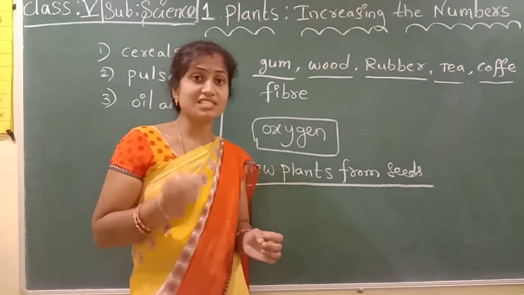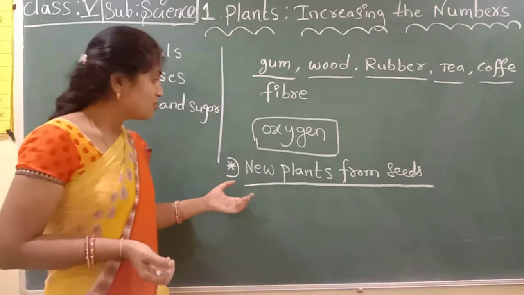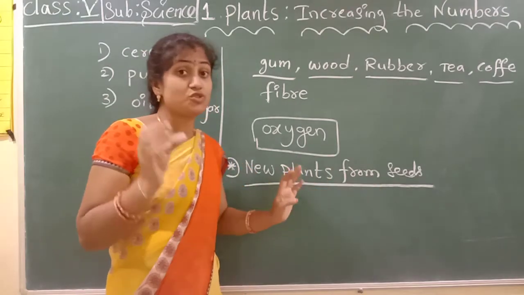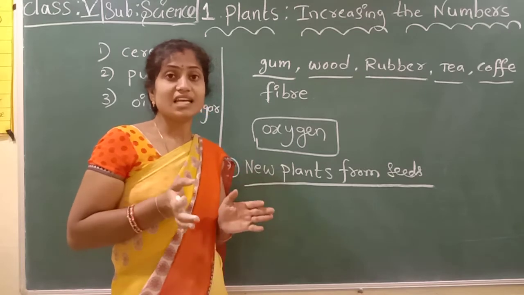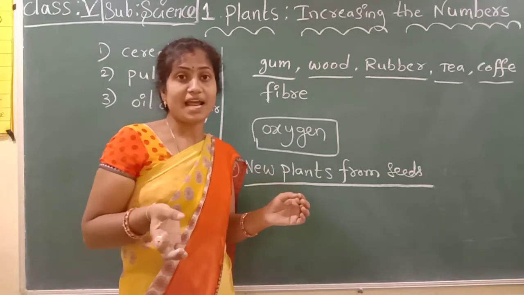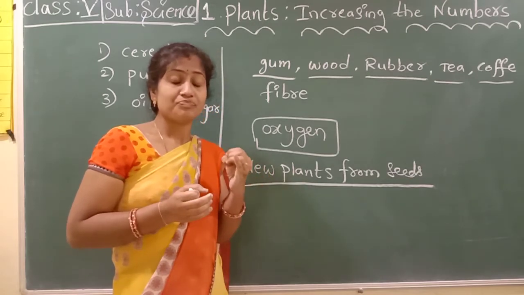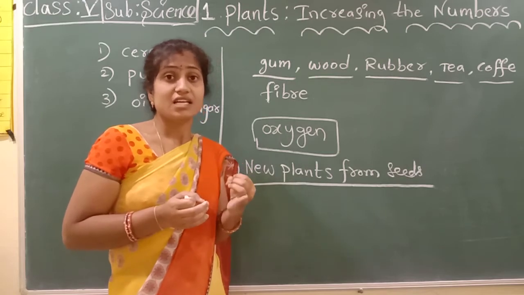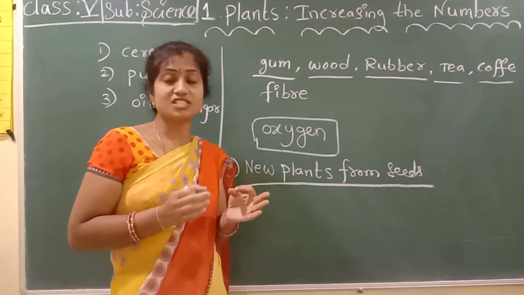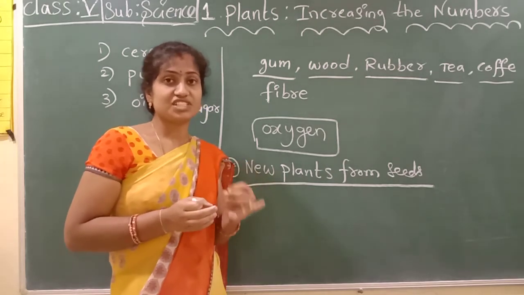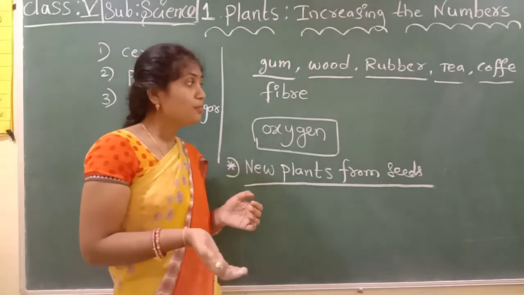So like that, only some of the seeds will turn into a new plant. Only the strong seeds will grow into a new plant. Mainly, for a seed to turn into a new plant, it needs some special conditions. What are they? Sufficient air, sufficient water, sufficient soil, and sufficient sunlight. These are all very important. Only when air, water and sunlight are available does the seed turn into a new plant.